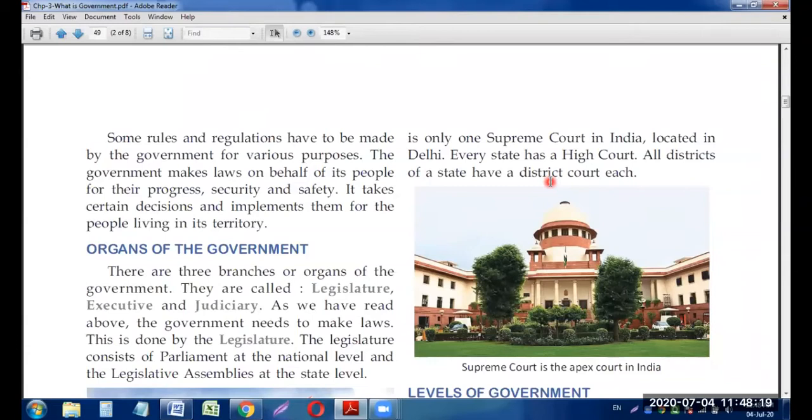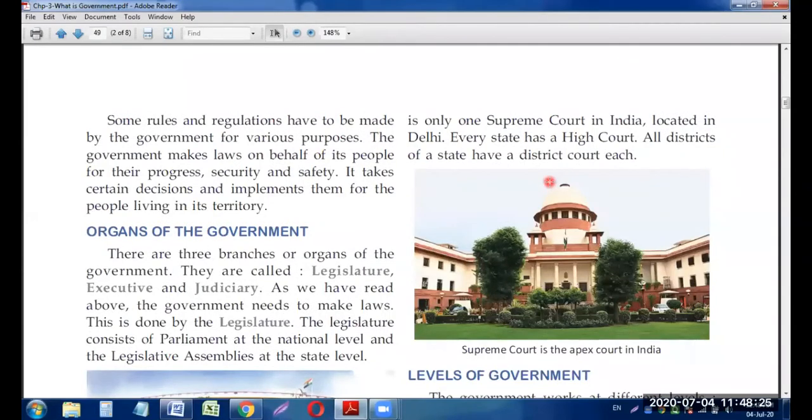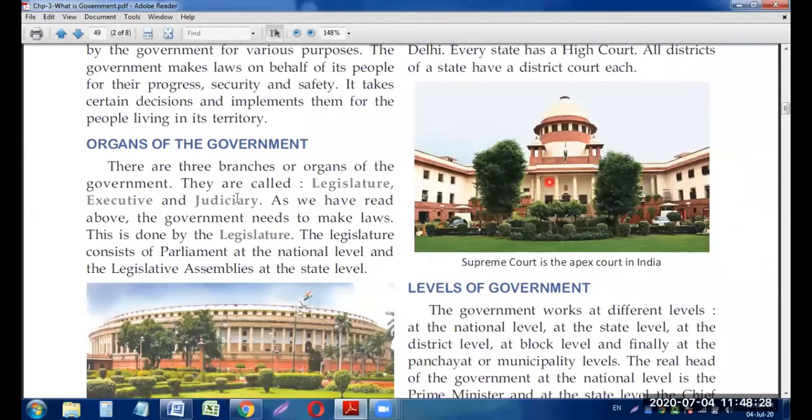And the Supreme Court is only one in India, that is in New Delhi. Okay, I hope that you all understand about the organs of the government, that are legislature, executive and judiciary.